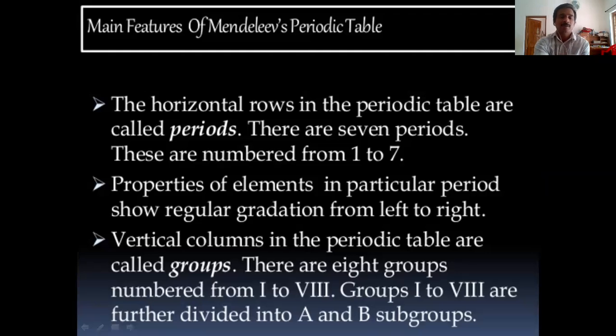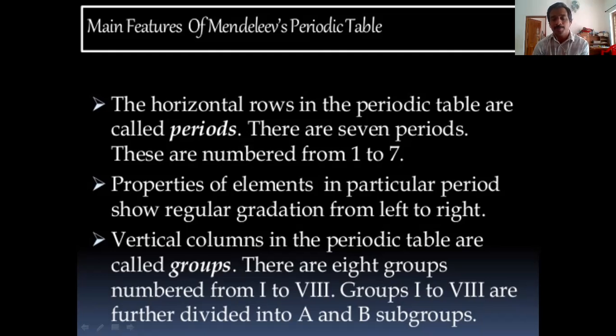As the main features, it is listed here. The horizontal rows in the periodic table are called periods. There are 7 periods. These are numbered from 1 to 7. Properties of elements in a particular period show regular gradation from left to right. That may increase or decrease. There is a regular gradation.